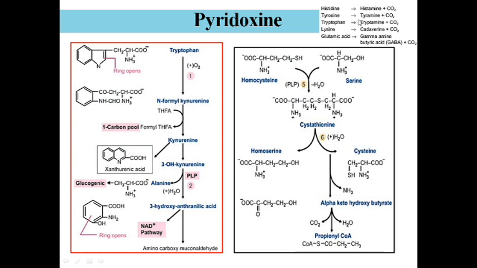Tyramine, what is the importance? It is a causative factor for migraine. Patients suffering from migraine definitely have to avoid food containing excessive aromatic amino acids, especially tyramine, a decarboxylated product of tyrosine, which is implicated in the causation of migraine. And tryptophan to tryptamine, glutamic acid to GABA, lysine to cadaverine, and so on.